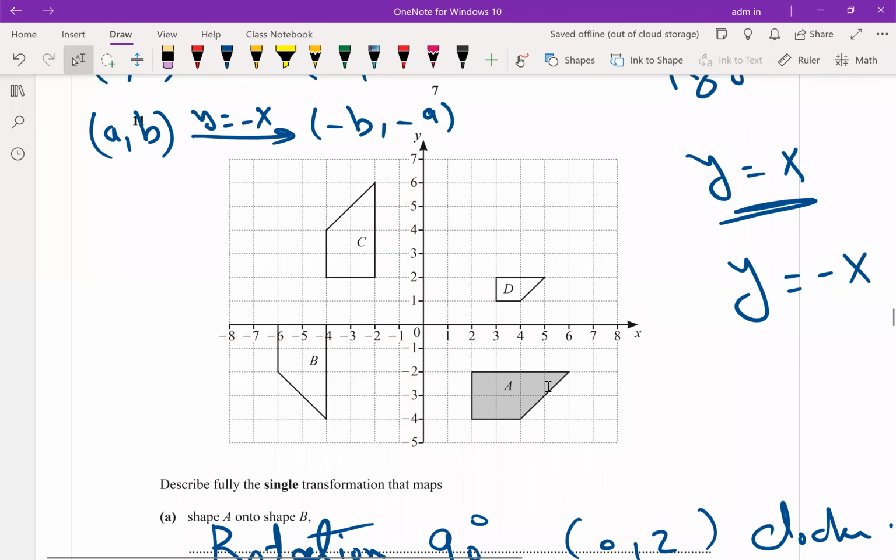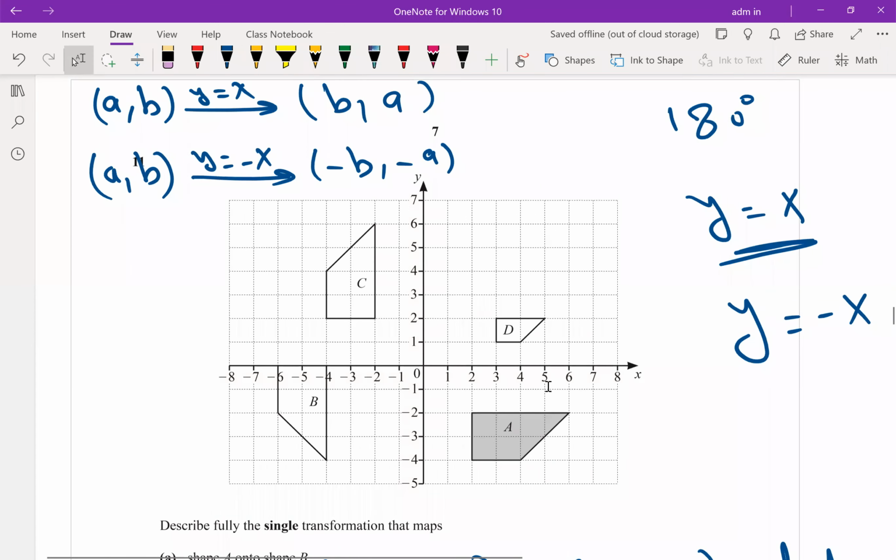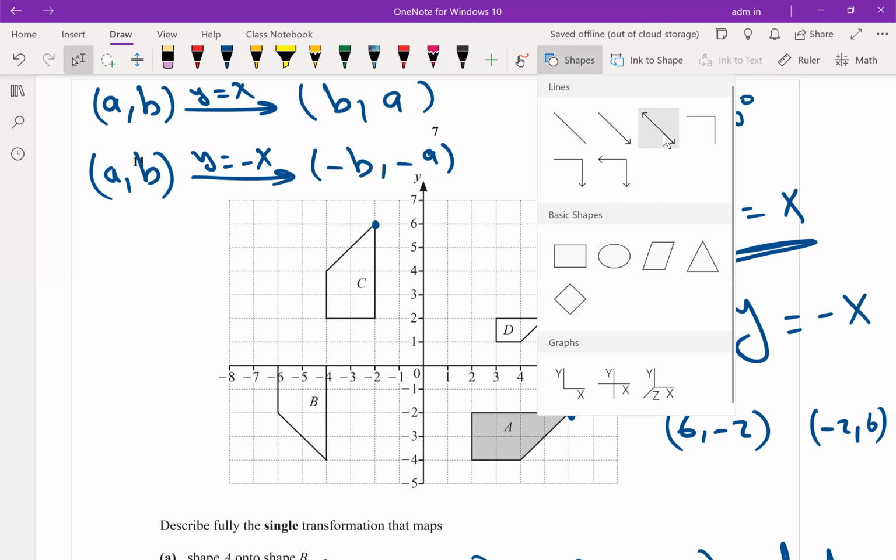A to C. Reflection about y equals x. Look at (6, -2) will be at (-2, 6). Switch the order and switch the sign, or the order only? So this is reflection about what? Reflection about y equals x.